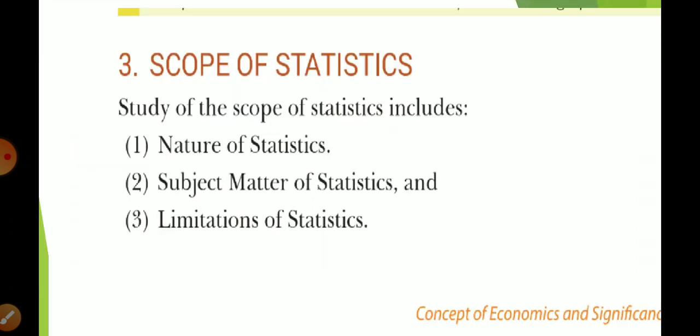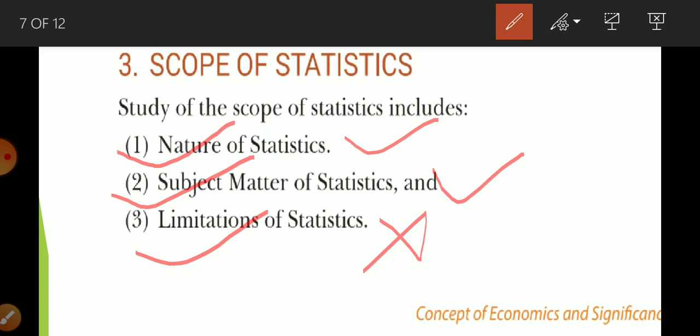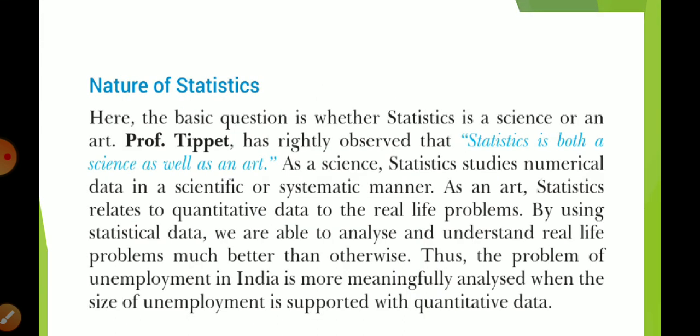Now the last topic is the scope of statistics. The scope of statistics includes three things: nature of statistics, subject matter of statistics and limitation of statistics. In today's video I am going to cover the first two topics. First of all, nature of statistics. Nature of statistics is related to whether statistics is a science or an art.